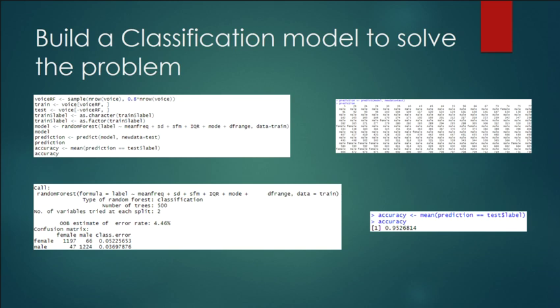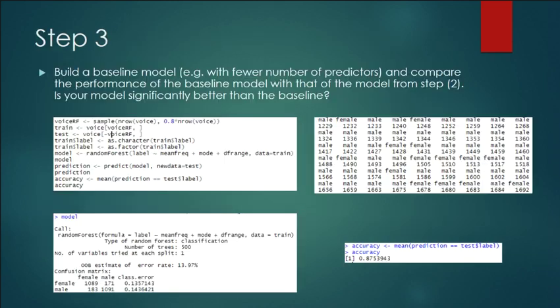Then we move on to our step 3, which is to build a baseline model with a similar number of predictors and compare the performance of the baseline model with that of the model from step 2. And we should compare the accuracy of both models.